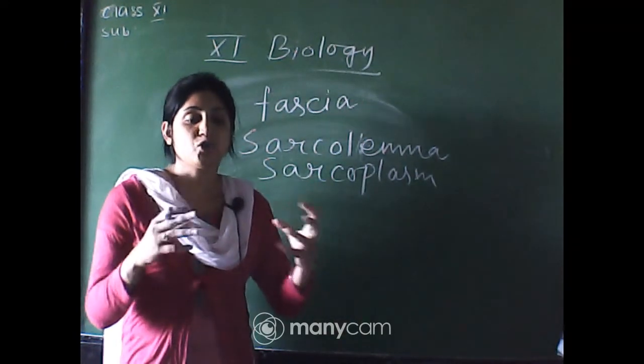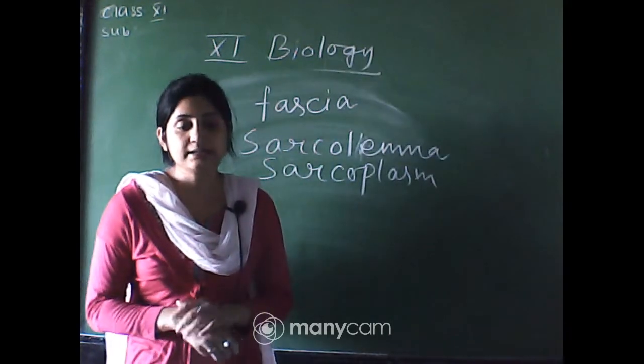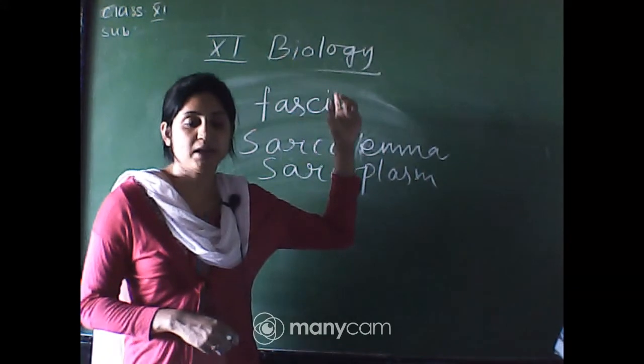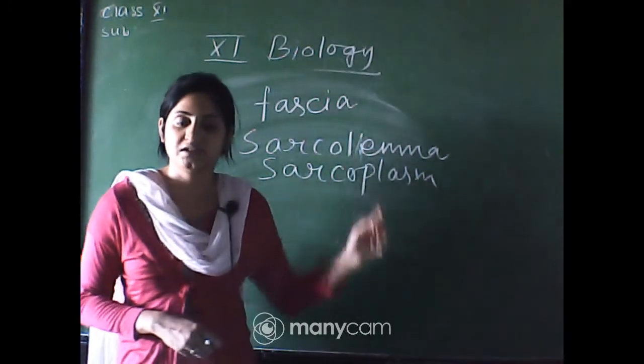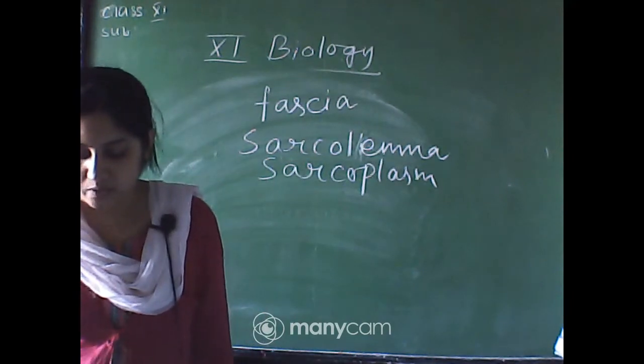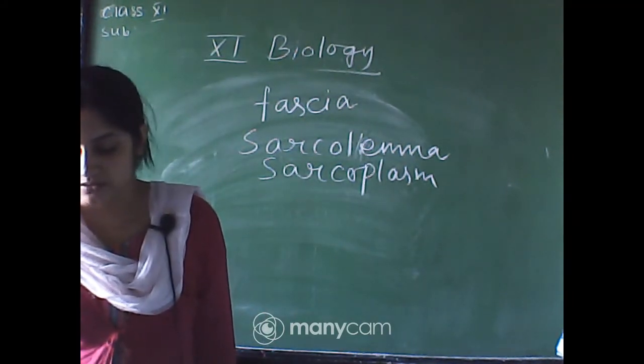The muscle cell contains myofibrils and different types of cell organelles. The muscle contains so many muscle fibers joined by the collagen known as the fascia. The sarcoplasmic reticulum of the muscle fiber is the storehouse of calcium ions, okay.